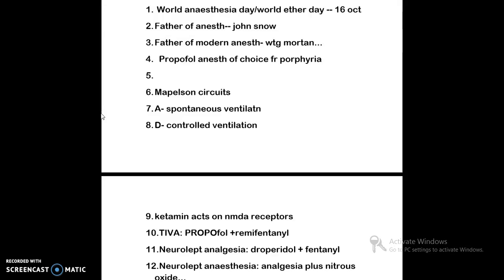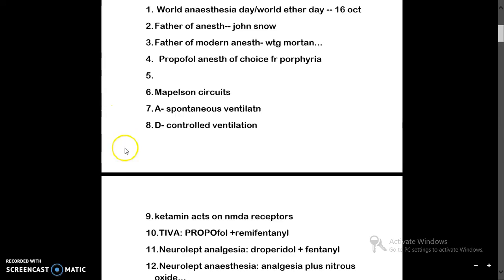But the modern father is W.T.G. Morton. So the father of anesthesia is John Snow, but the modern father is W.T.G. Morton. Then the choice of anesthesia for porphyria is propofol.